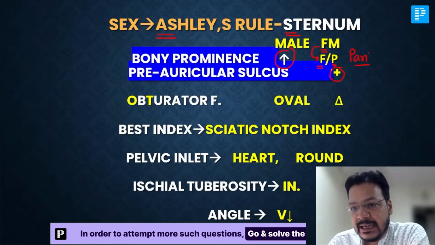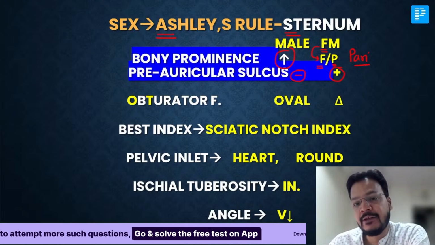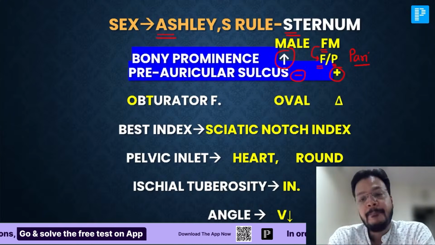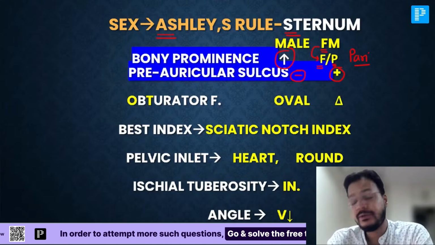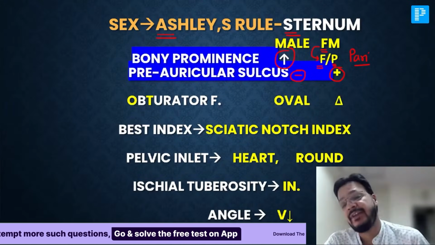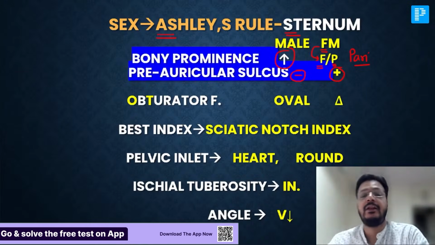Preauricular sulcus, yes, it is present in female, absent in male. That's why it's a very important method to determine sexual differentiation. It is present in female.